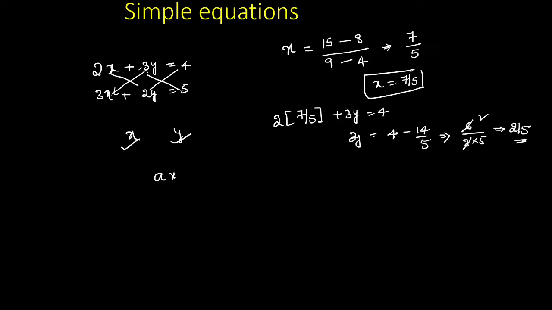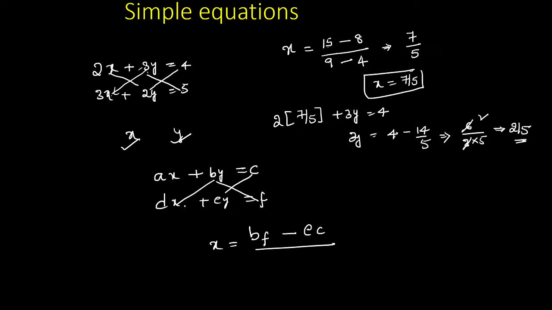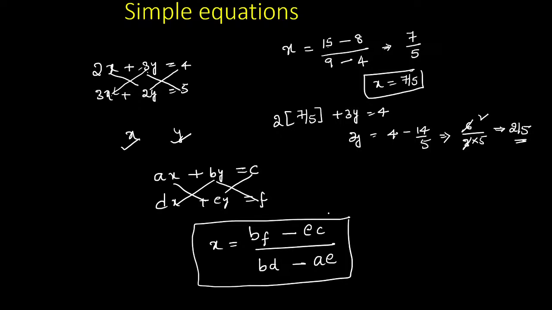See, if an equation is given as ax plus by is equal to c, dx plus ey is equal to f, and you want the value of x, guys, first multiply these two numbers, b into f. Again, find the difference: e into c, divided by, similarly, you should multiply these two numbers, b into d, that is bd, minus a into e, ae. So if you get the x value, you can substitute it in the equation, and definitely you can get the y value. Now is it clear how we are solving an equation?